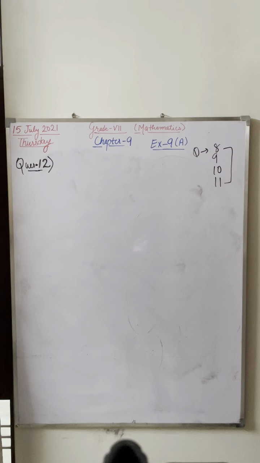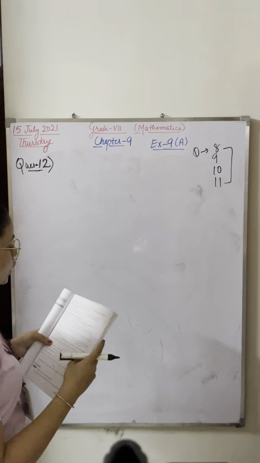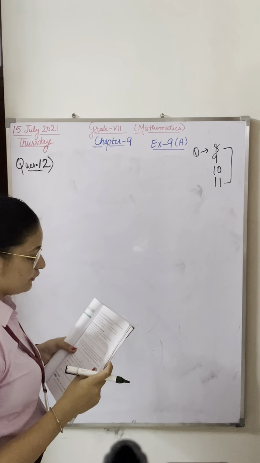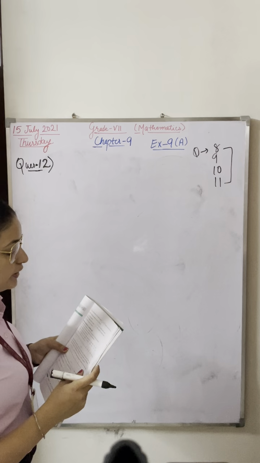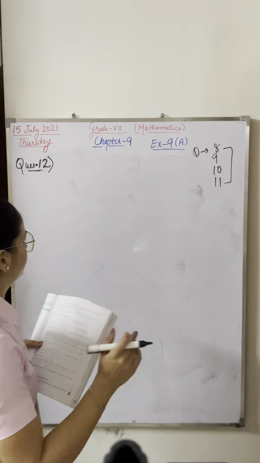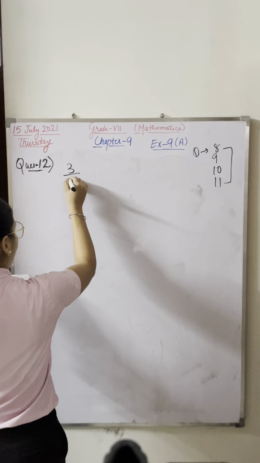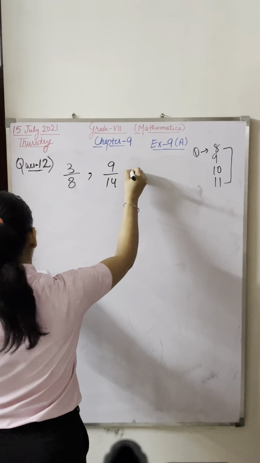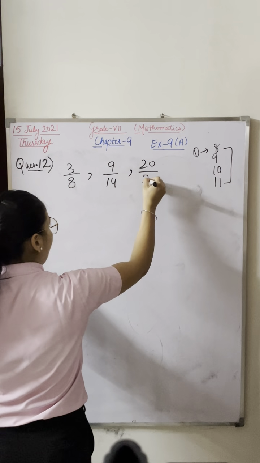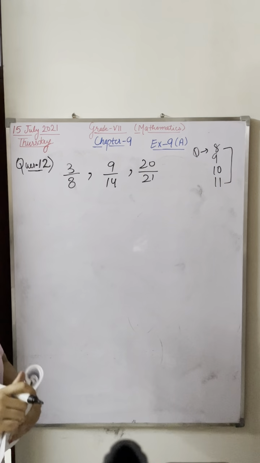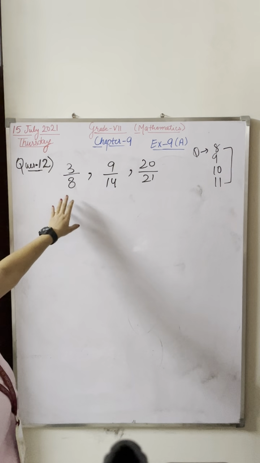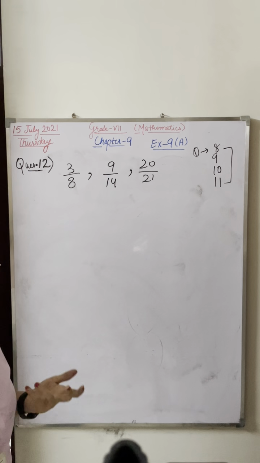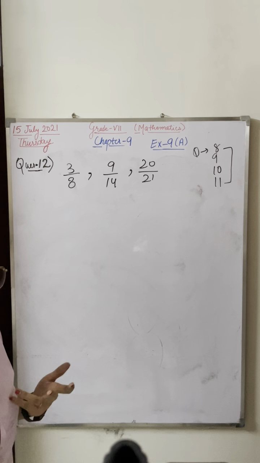In question 12th, they are saying: find the equivalent form of the rational numbers 3 by 8, 9 by 14, 20 by 21 which are having a common denominator. So write this here first of all: 3 by 8, 9 by 14, 20 by 21. You have to find equivalent rational numbers whose denominator will be common, will be the same.